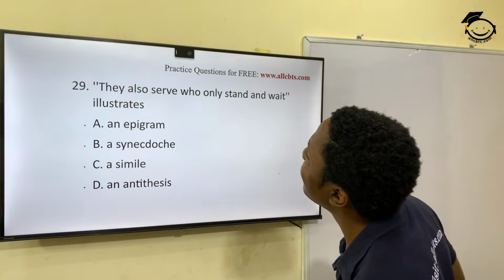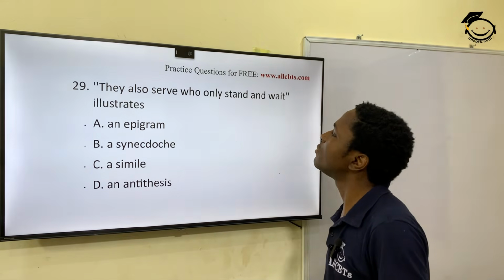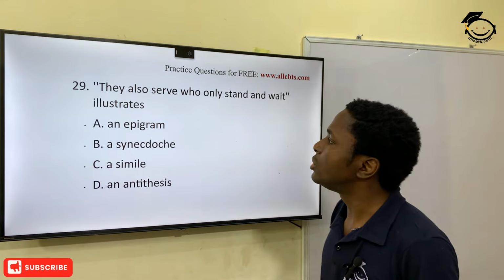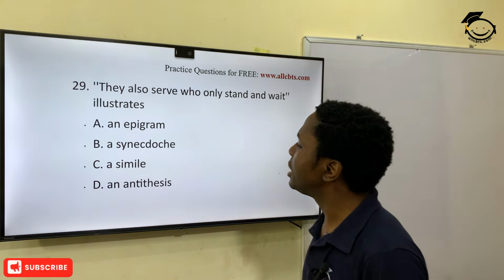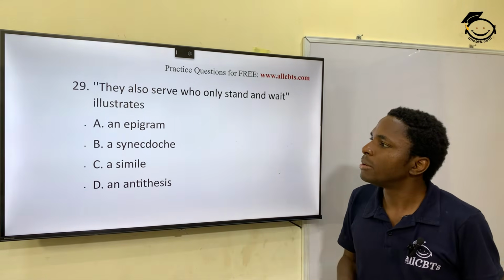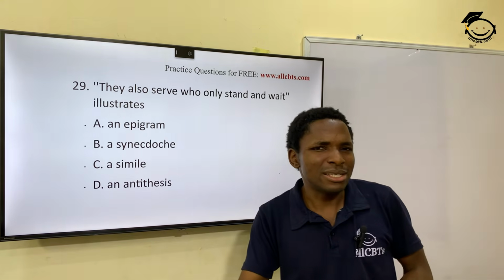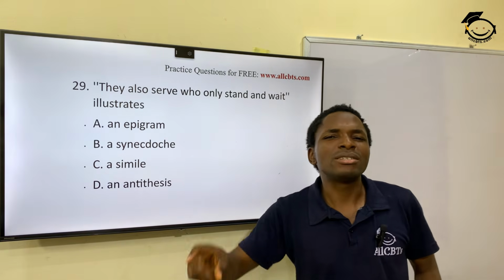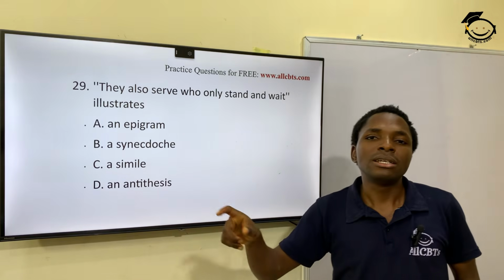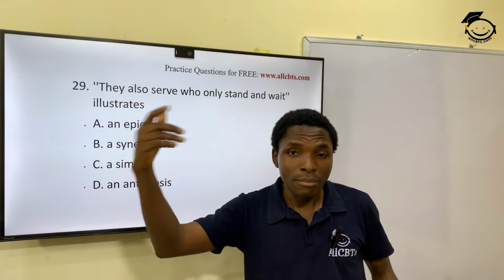29. They also serve who only stand and wait. You can see that it's in quotes. It's cut out from something. This would be a what? This would be an epigram. Epigrams are short lines that are like punch lines, that are memorable, that stick to your head. You understand? So epigrams are short lines that are used to convey much meaning, and they are often memorable.